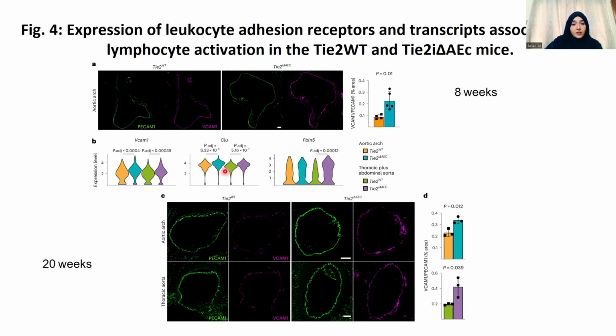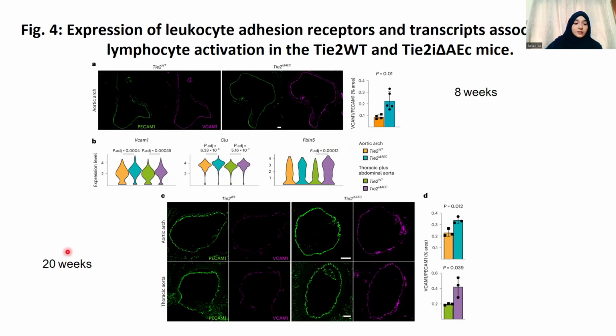And this is another gene in which the expression is also enhanced in the Tie2 deleted aortic arch as well as the thoracic plus abdominal aorta. Here we can see that the expression is more enhanced in the thoracic and abdominal aorta as compared to the aortic arch.